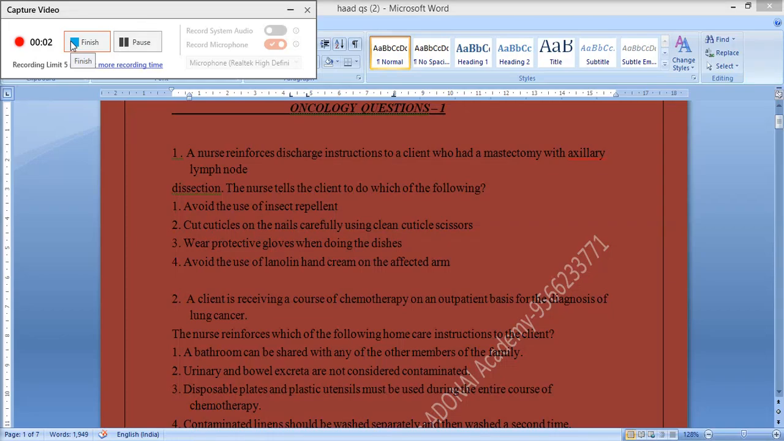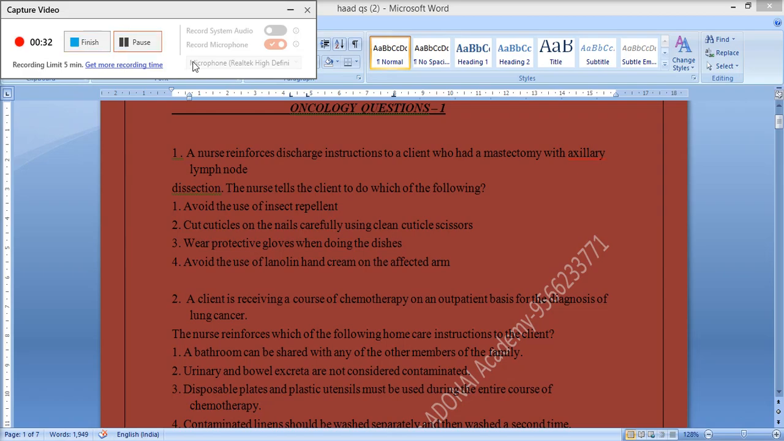Oncology questions. 1. A nurse reinforces discharge instruction to a client who had a mastectomy with axillary lymph node dissection. The nurse tells the client to do which of the following? 1. Avoid the use of insect repellent. 2. Cut cuticles on the nails carefully using clean cuticle scissors. 3. Wear protective gloves when doing the dishes. 4. Avoid the use of lanolin hand cream on the affected arm.